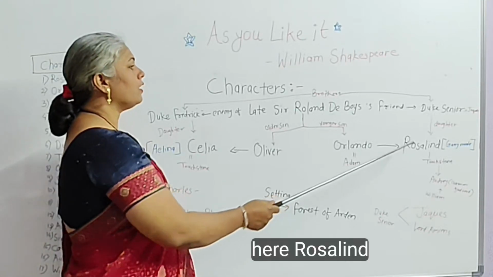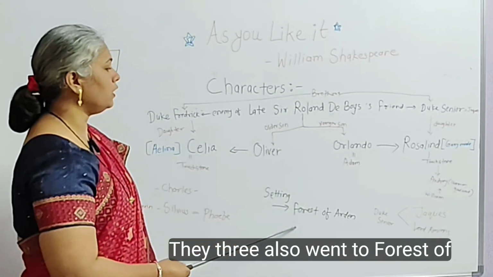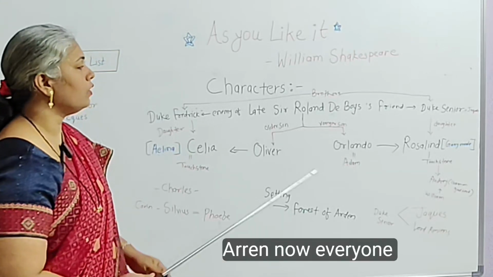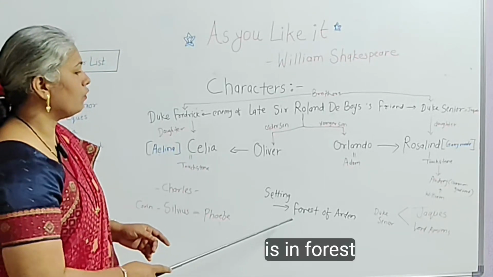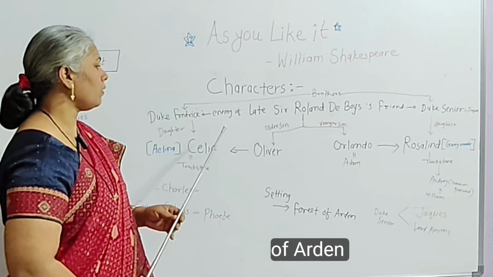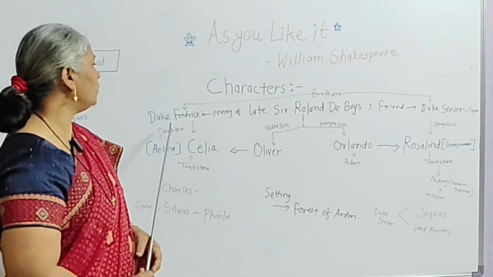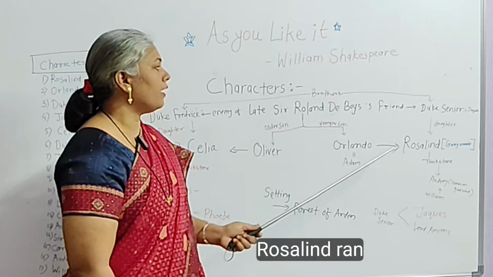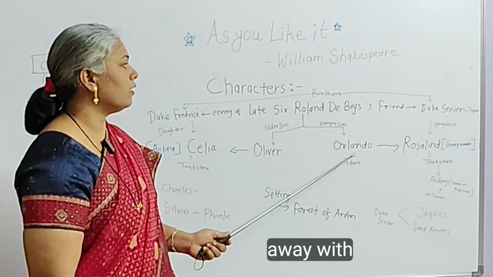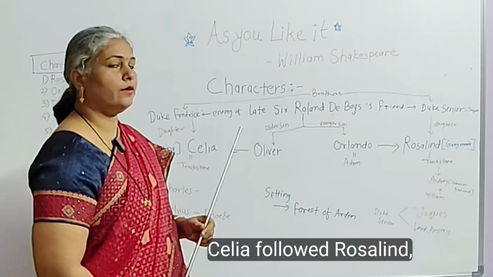Here, Rosalind, Celia, and Touchstone, they three also went to the forest of Arden. Now everyone is in the forest of Arden, whereas Duke Frederick suspects that Rosalind ran away with Orlando and Celia followed Rosalind.